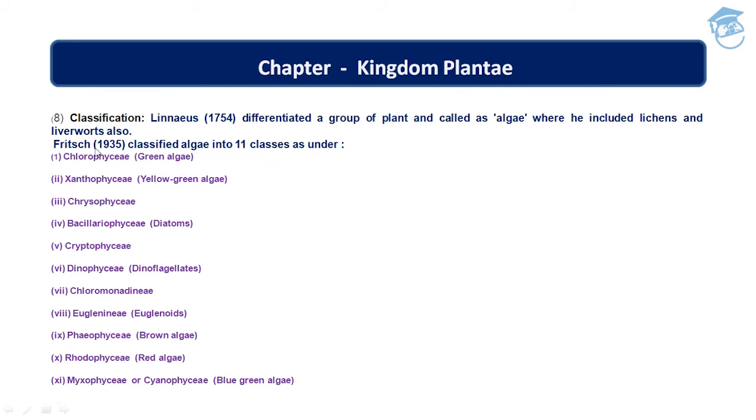But Fritsch, in the year 1935, classified algae into 11 classes, which are as follows: Chlorophyceae, which is green algae; Xanthophyceae, yellow-green algae; Chrysophyceae; Bacillariophyceae, which is also called diatoms; Cryptophyceae; Dinophyceae, which is dinoflagellates; and Chloromonadineae and Euglenineae, which are also called euglenoids; brown algae, which is called Phaeophyceae; Rhodophyceae, which is red algae; and Myxophyceae, which is blue-green algae.